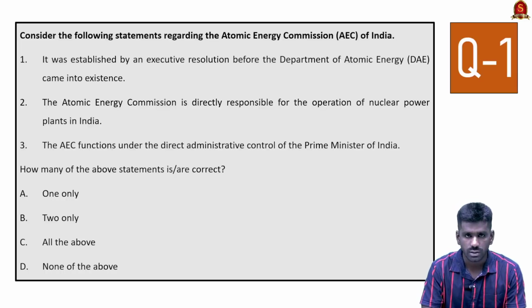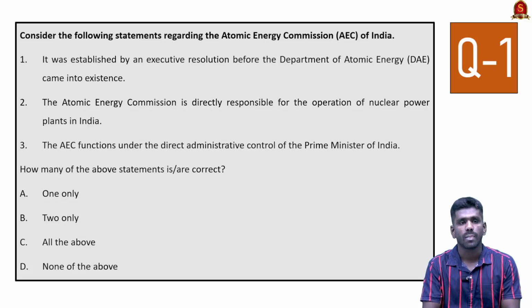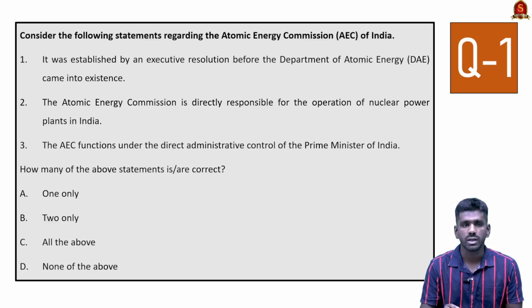Consider the following statements regarding the Atomic Energy Commission of India. Look at the first statement. It was established by executive resolution before the Department of Atomic Energy came into existence. So this statement tests our chronological order of these institutions. See, Atomic Energy Commission was established in 1948 itself, and Department of Atomic Energy was established only later in 1954. So basically Atomic Energy Commission came into existence before the Department of Atomic Energy. So the first statement is correct and it was established by executive resolution.